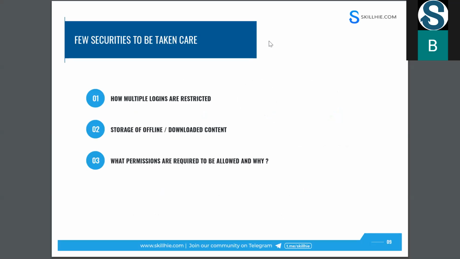Let's see a few securities to be taken care of when you are building these OTT platforms. You may get some doubts, like how multiple logins are restricted, and how offline downloaded content is stored. When we talk about these streaming apps, you can download any movie, but you can't share that content with anyone.